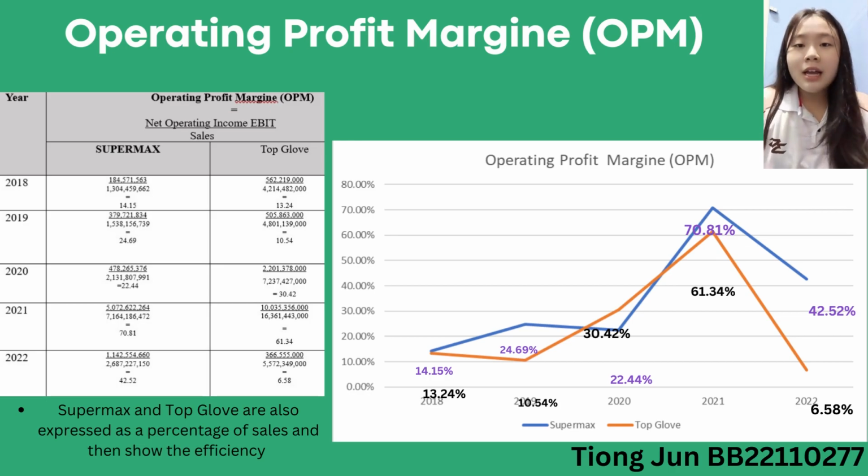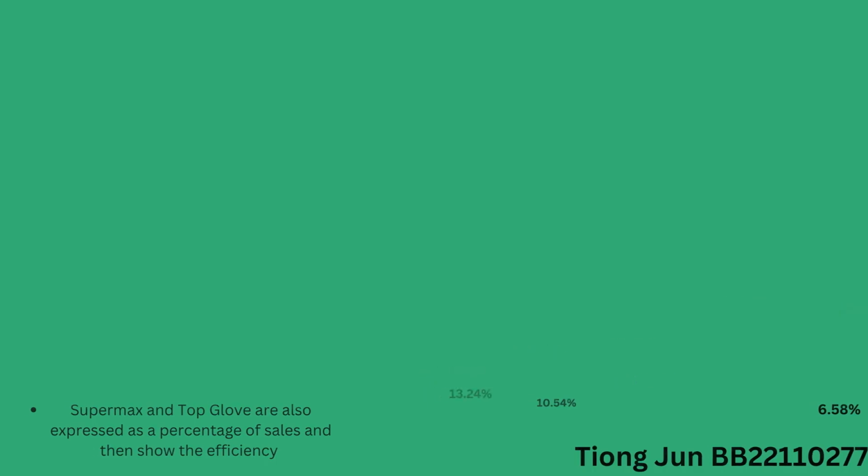SUPERMAX and Top Glove also showed the efficiency of the companies in controlling the costs and expenses. It is because the companies' returns are from standard operations and do not include unusual or one-time transactions. For these purposes, the ratio is very useful for comparing SUPERMAX against Top Glove. The operation results of the one company offer revenue values sequentially.